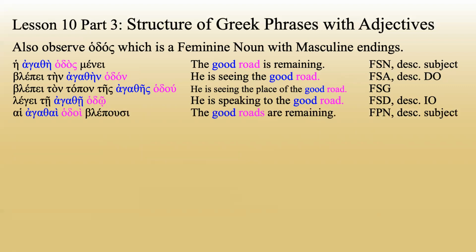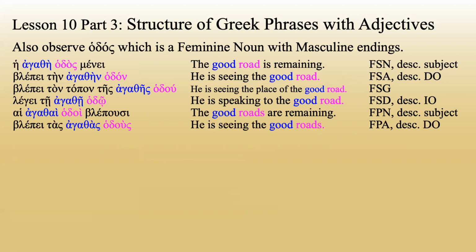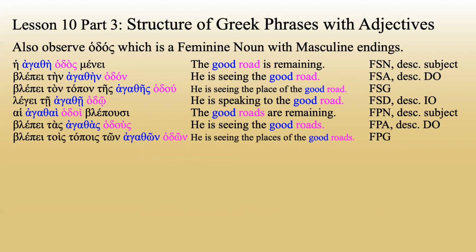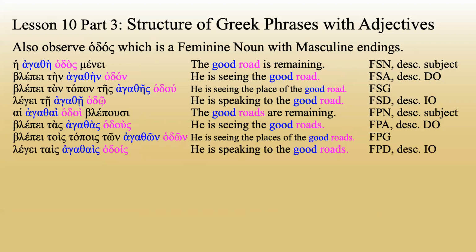Hai agathai hodoi menousi. The good roads are remaining, feminine plural nominative. Blepe tas agathas hodous. He is seeing the good roads, feminine plural accusative. Blepe tous topous ton agathon hodon. He is seeing the places of the good roads, feminine plural genitive. Lege tais agathais hodois. He is speaking to the good roads, feminine plural dative.